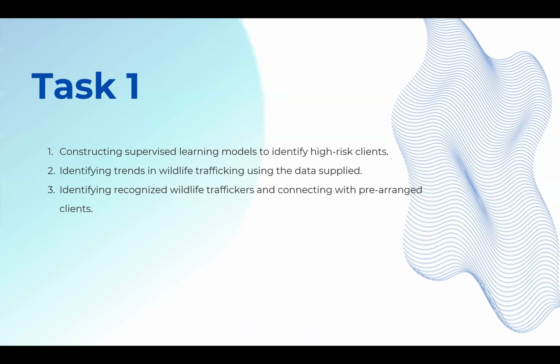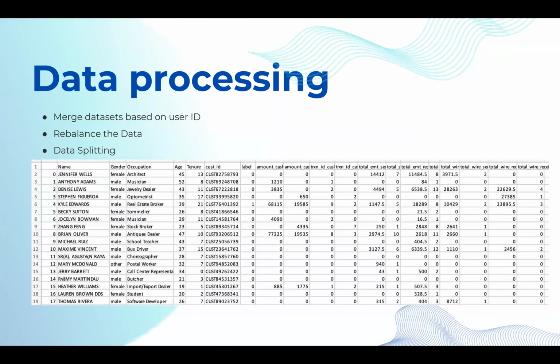In Task 1, we managed to achieve the following goals, which include constructing a supervised learning model to identify high-risk clients, identifying trends in wildlife trafficking using data supply, and identifying recognized wildlife traffickers and connecting them with pre-arranged clients. Our project starts with data pre-processing to prepare the dataset for in-depth analysis. We first merged the other data with the KYC dataset by joining on the customer ID using pandas.